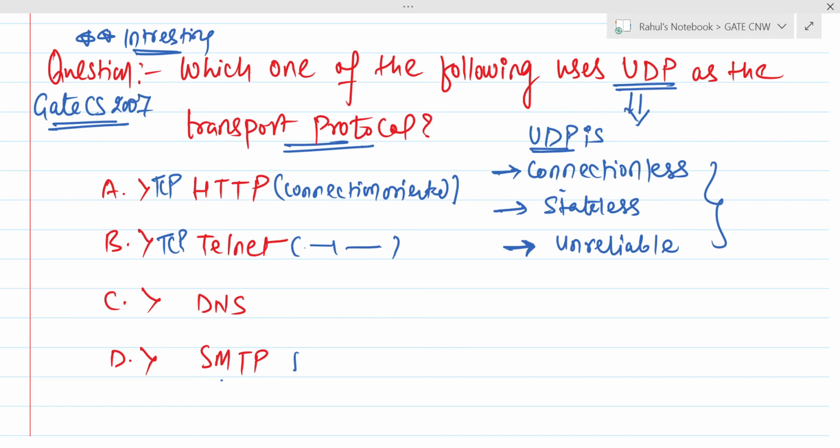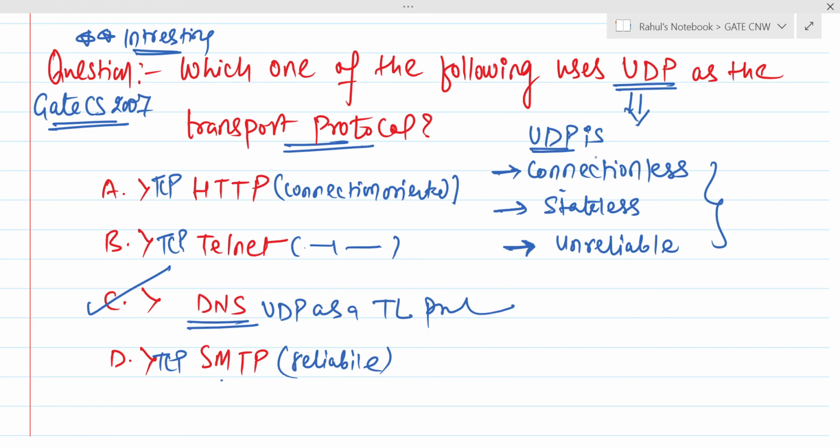SMTP, reliability is required here because SMTP is the Simple Mail Transfer Protocol used for emails. Reliability is more in TCP. So the remaining one is DNS. DNS uses UDP as a transport layer protocol. Getting it? DNS. Option C is the correct answer.